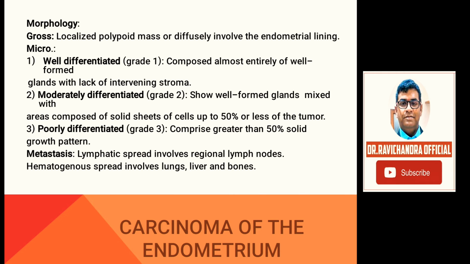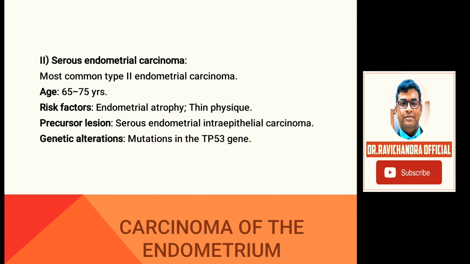Metastasis: lymphatic spread involves the regional lymph nodes and the hematogenous spread involves the lungs, liver and bone in carcinoma of the endometrium. Coming to serous endometrial carcinoma, this is the most common type 2 endometrial carcinoma, seen in the 65 to 75 years age group with risk factors endometrial atrophy and thin physique. The precursor lesion is serous endometrial intraepithelial carcinoma.